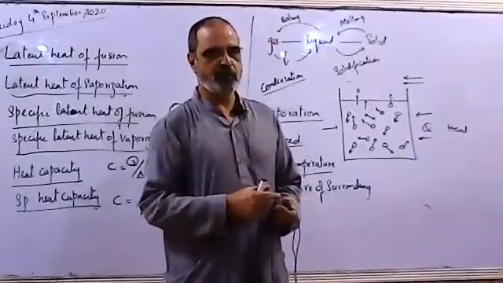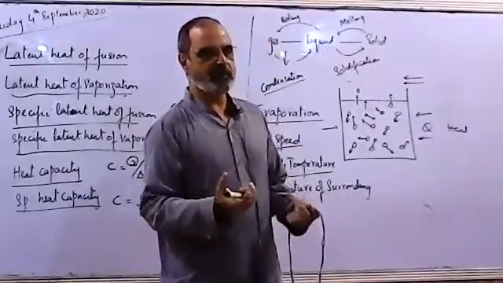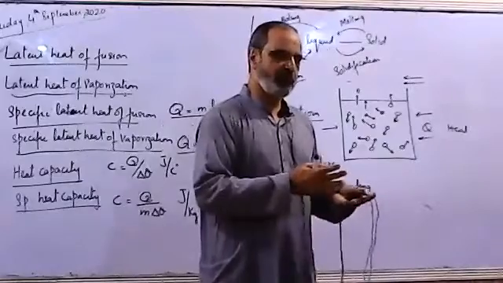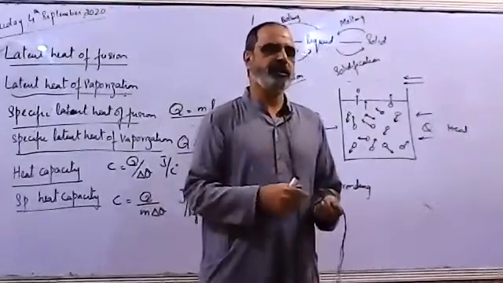So if the surrounding temperature is high, as in summer, the water evaporates faster.